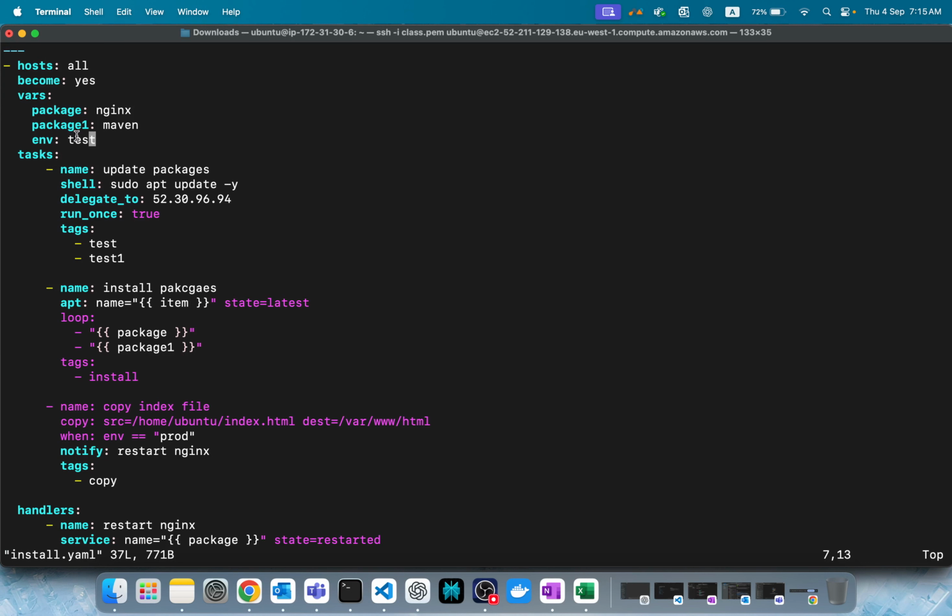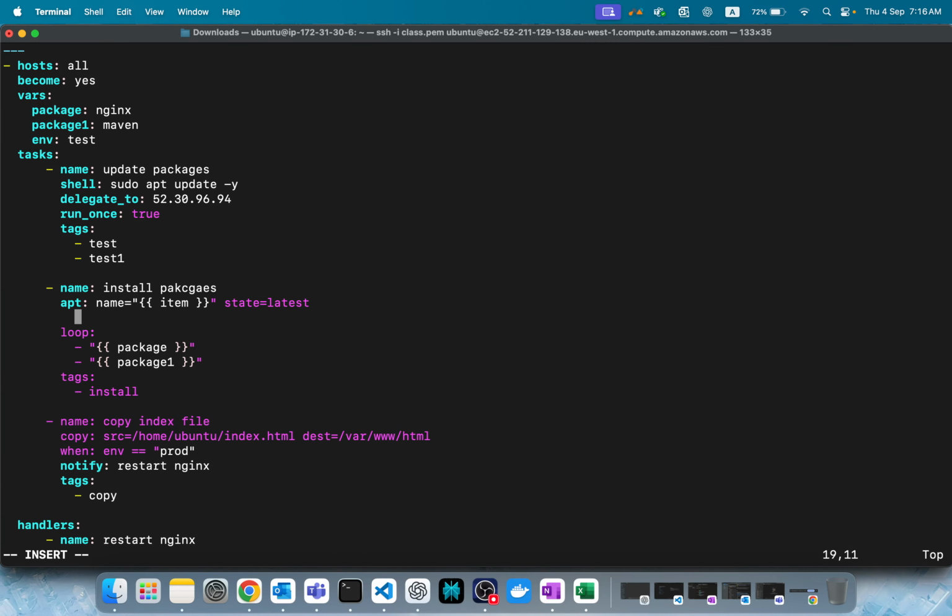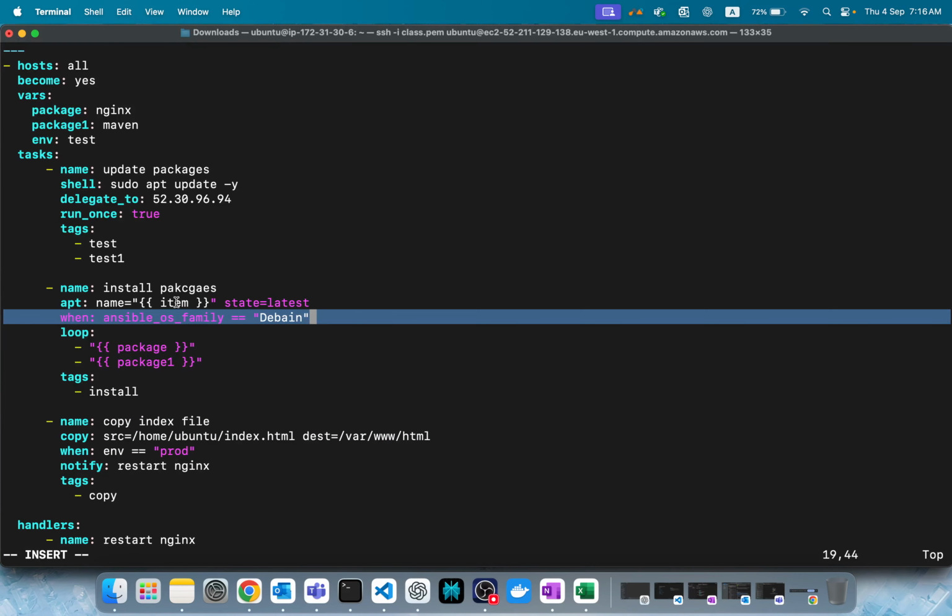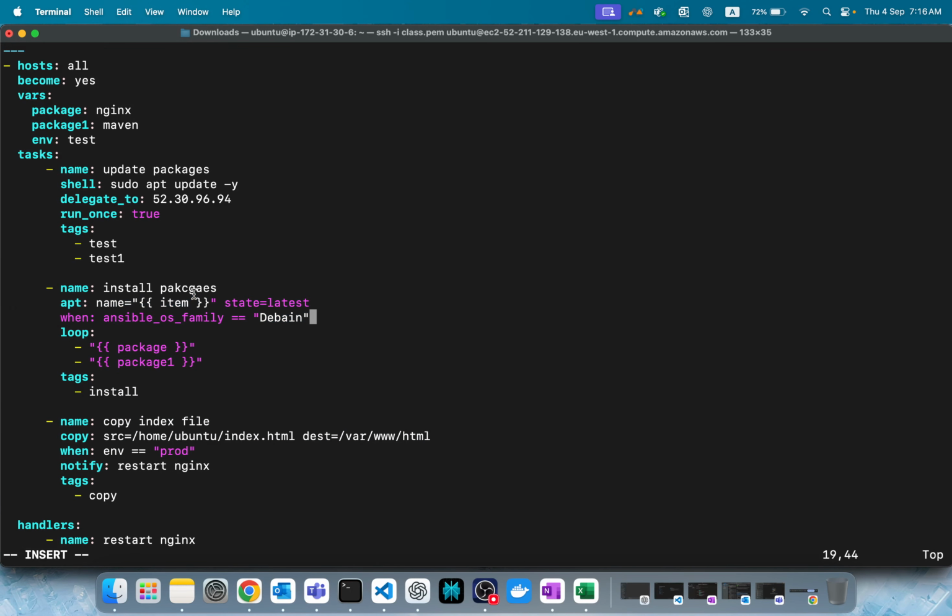Like that, there are so many things, conditions we can enable on anything. Let's say name is equal to something I added, you can use that in the condition. All good. Let's say I want to install packages only if it is Ubuntu, as an example. When I do a when condition again, ansible_os_family, I'll give Debian. Debian is a flavor of Ubuntu, right? So when this is Ubuntu, install it. If it is something else, ignore it.